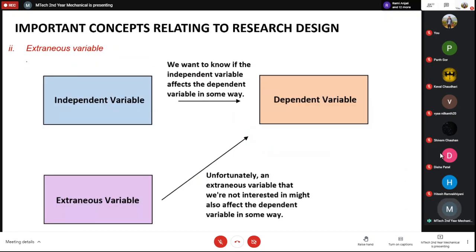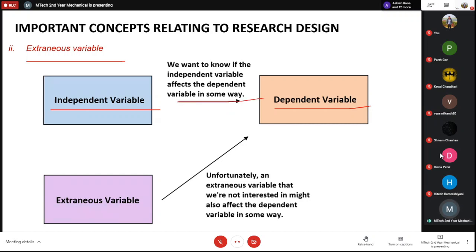Then we were discussing the extraneous variables. Extraneous variables are the variables which are not the independent variable, but they have an impact on the dependent variable in some ways, and they are undesired variables. They are something which we don't want. For example, this is the independent variable and this is the dependent variable. We want to know if the independent variable affects the dependent variable in some way.